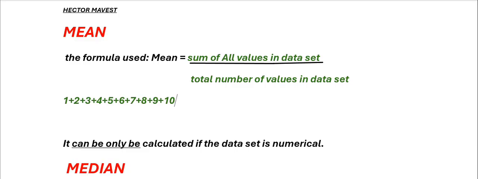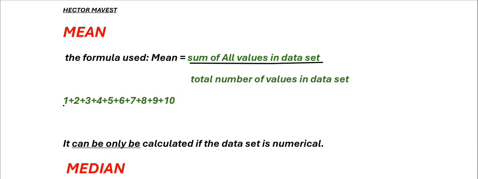Then what are we going to do? We have to count. How many numbers do we have? We have 1, 2, 3, 4, 5, 6, 7, 8, 9, 10. That means here we're going to say divide by 10. I believe that makes sense. So we're going to take all of these numbers and then we do what? We divide by 10. I hope everyone is understanding of what is happening here, good people.